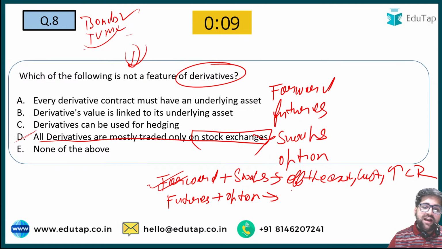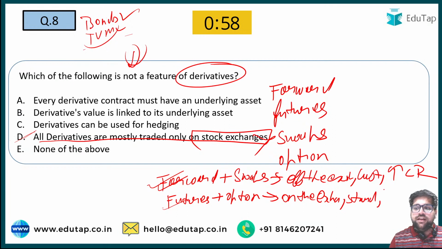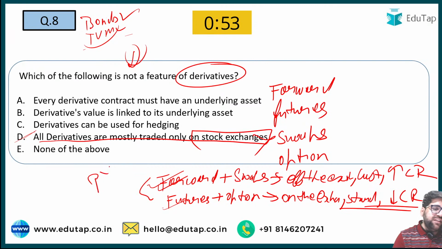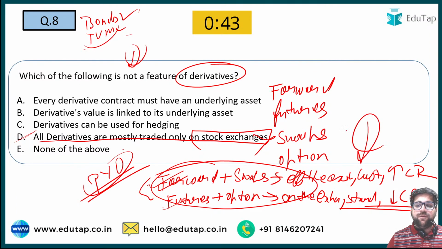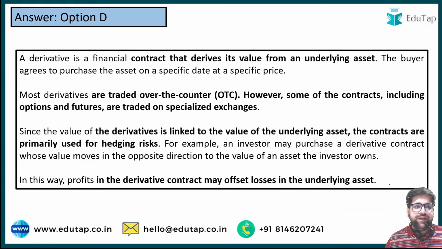And you have to understand that the opposite of all these characteristics will apply to futures and options. Futures and options are traded on the exchange. A very basic concept. They are standardized in nature and they have low credit risk. This is a really very important question. If you see the PYQs of previous years of RBI Grade B, all these questions were asked as 2-mark questions. You have to just remember all these relationships which I have just written on this slide. Now let's move ahead.